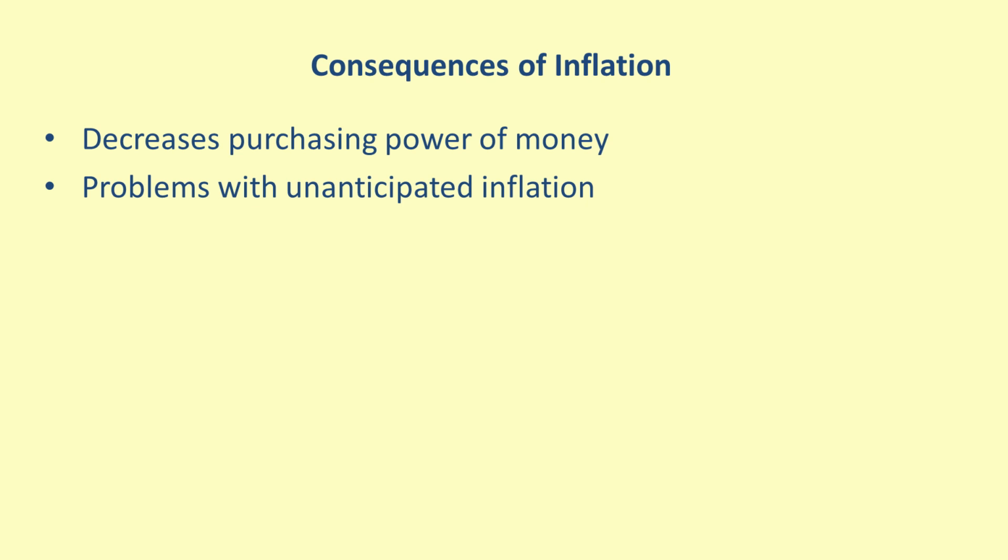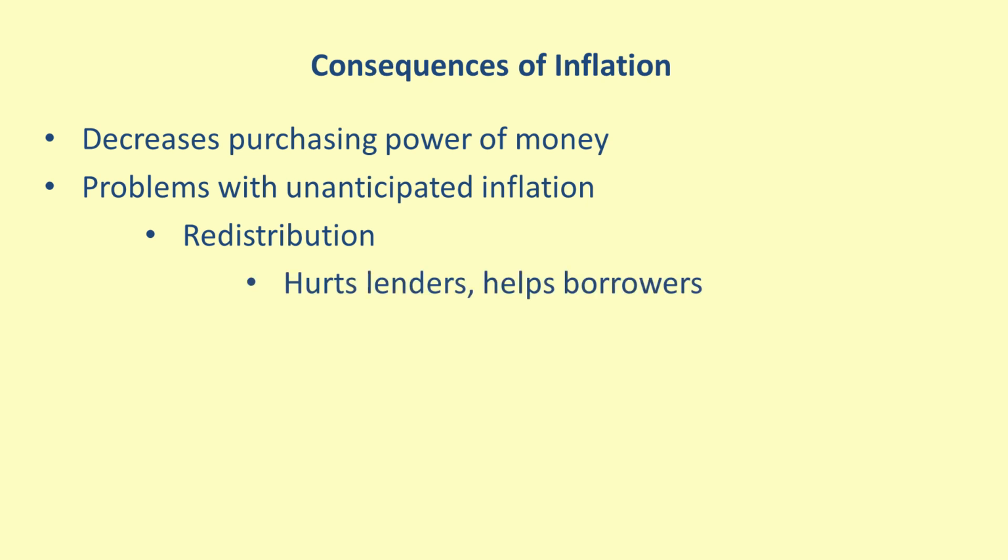One consequence of unanticipated inflation is redistribution of income or wealth. A lot of long-term financial arrangements are made in terms of fixed dollar amounts or fixed interest rates. For example, many mortgages use fixed interest rates. The terms of contracts like these are based on expectations of the purchasing power of money. If actual inflation over the course of such a contract is greater than anticipated, then lenders are hurt, since the purchasing power of money they are paid back by borrowers is lower than they expected it to be, and borrowers are helped since the purchasing power of the amount they pay is lower than they expected it would be when they entered into the arrangement.